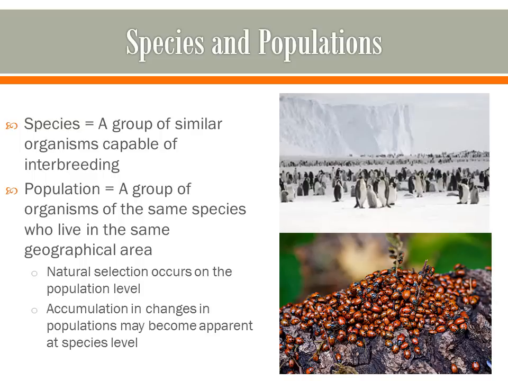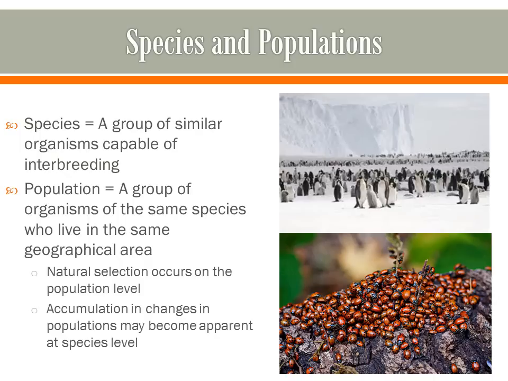An important distinction to make before we go forward is the difference between a species and a population. So a species is a group of similar organisms capable of interbreeding. So giraffes are a species, and bullfrogs are a species. Populations are a group of organisms of the same species who live in the same geographical area. So there's lots of different populations of giraffes that live in different places. There's lots of different populations of bullfrogs that live in different places.